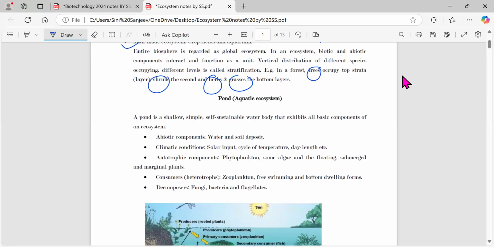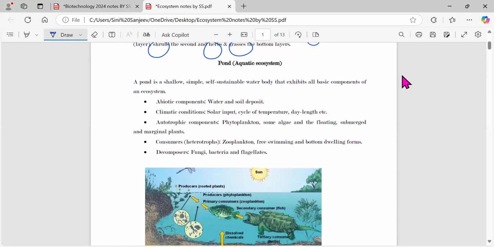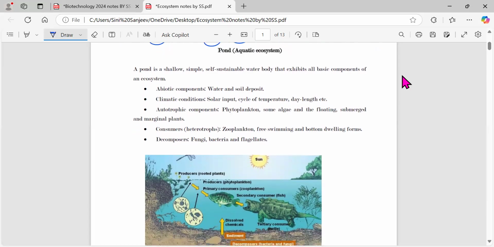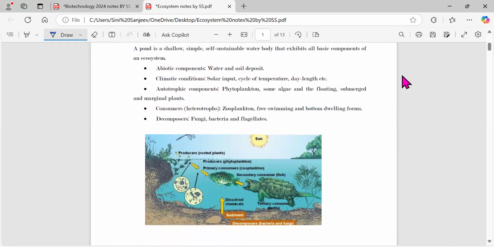Okay, so first let's see about what? The pond. Now, pond is a simple water ecosystem where basically small components or small organisms will be present. Now, what does this pond as an ecosystem actually consist of? The first thing that you have over here is the abiotic components. Now, what will be the abiotic components? That is the non-living: water and the soil, obviously.